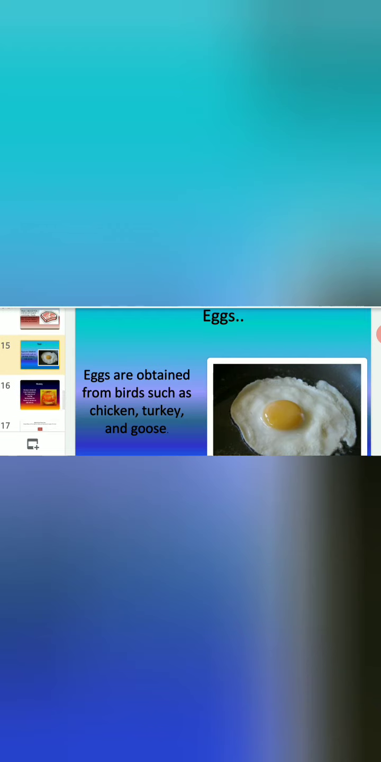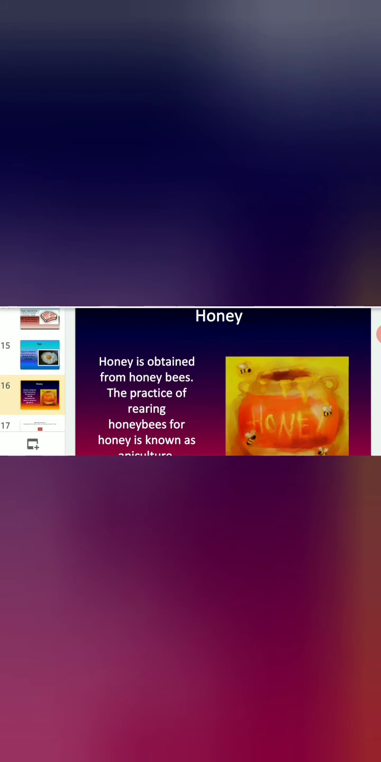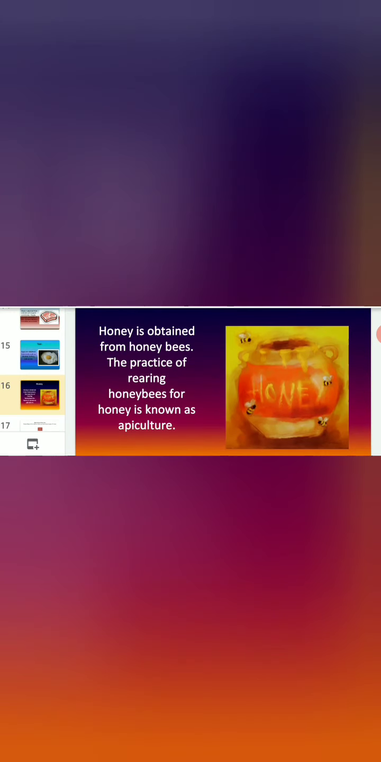Next, we will see honey. Honey is obtained from honeybees. The practice of rearing honeybees for honey is known as apiculture.